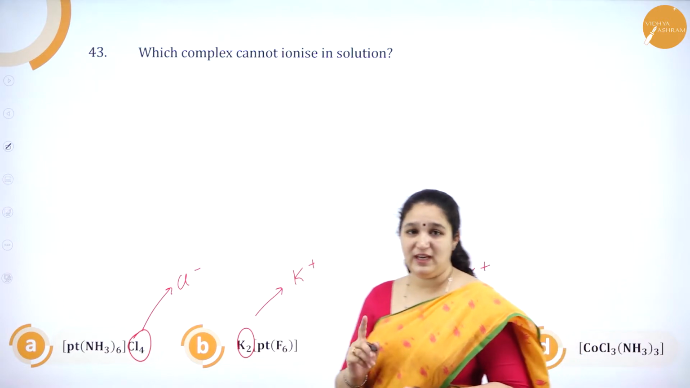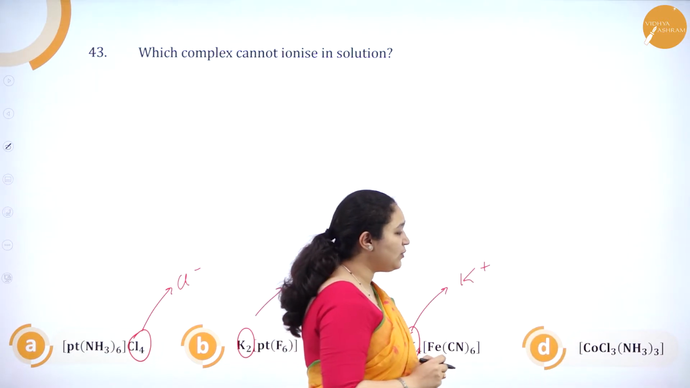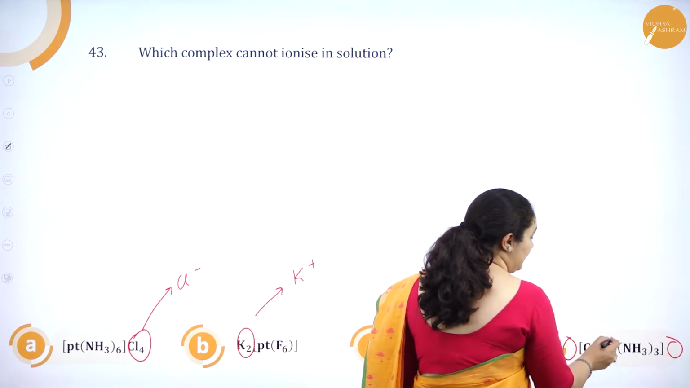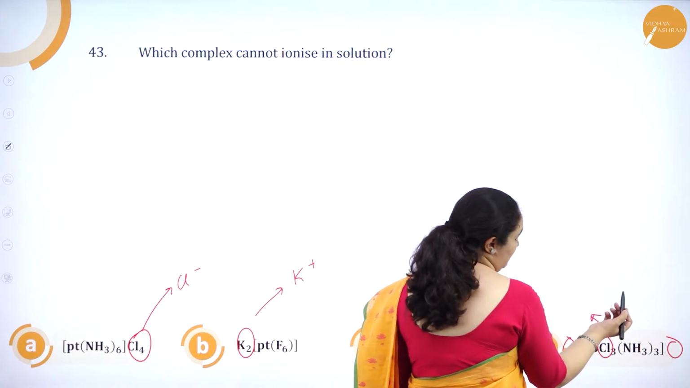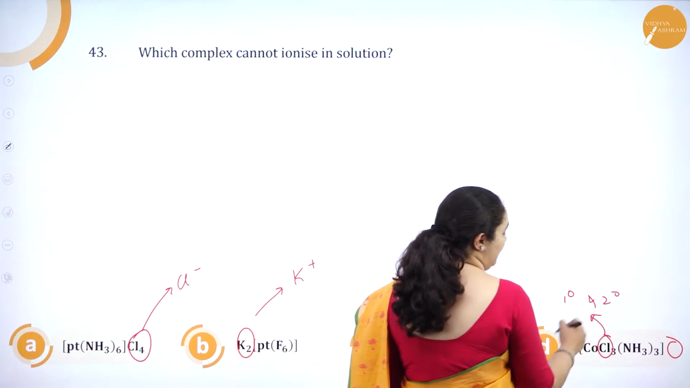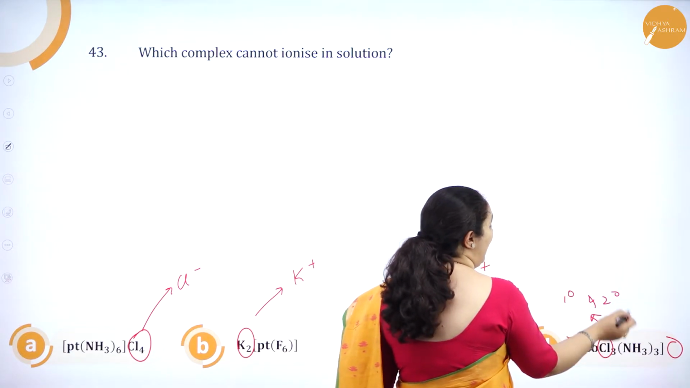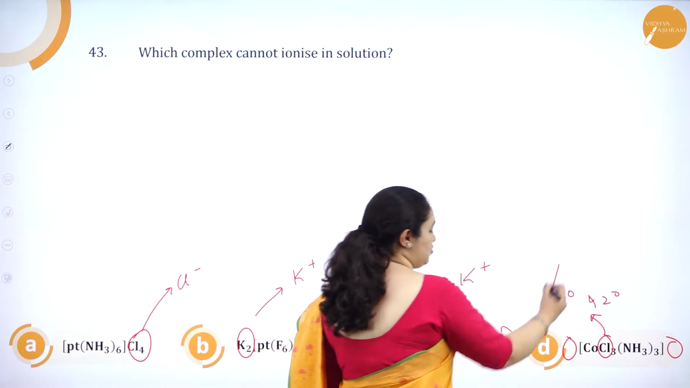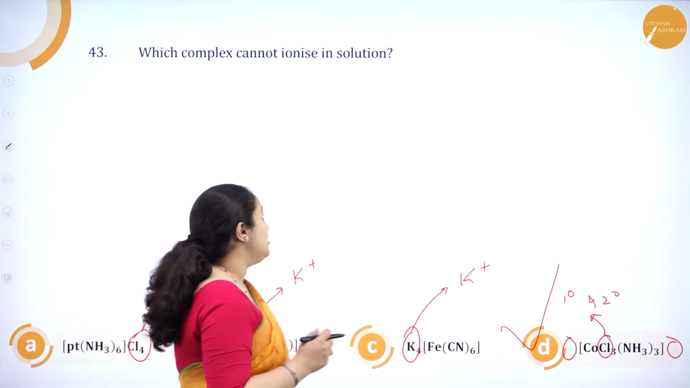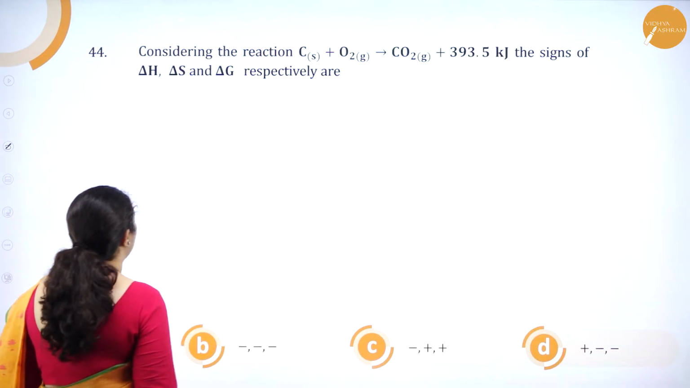Only in option D if we observe, you can see there is no counter ion, that is because chlorine is satisfying both primary and secondary valency. Thus, no ions are coming from this. So, option D is the correct answer. Okay. So, we'll go to the next question.